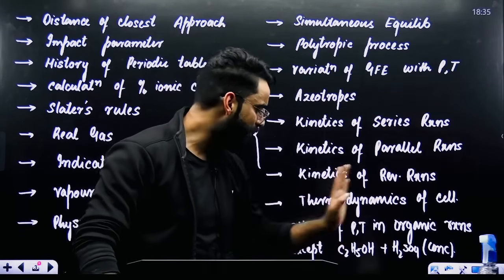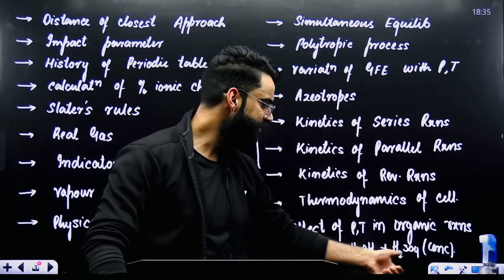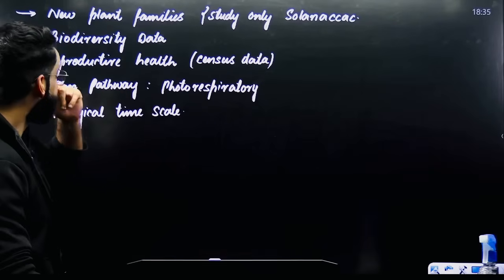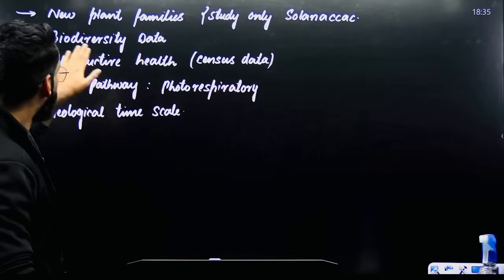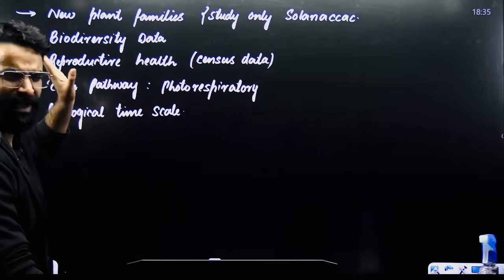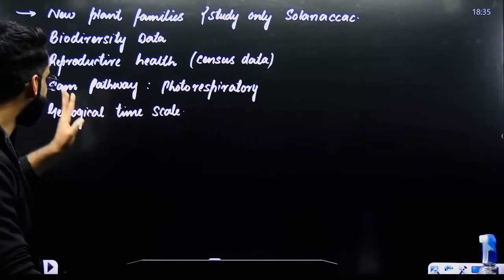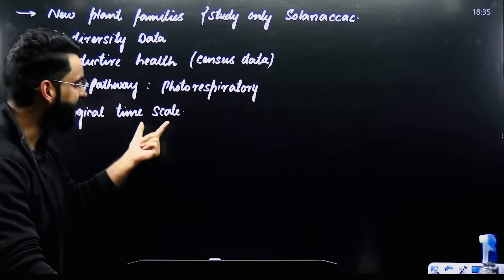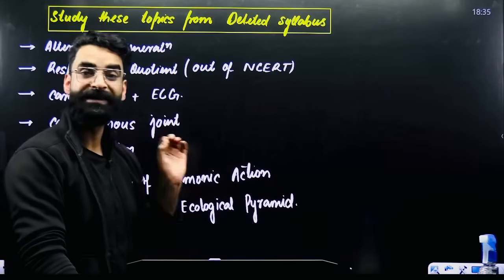Effect of pressure, temperature in organic reactions, you can avoid this particular topic except when it comes to C2H5OH, H2SO4 concentrated, right? Similarly, my dear students, new plant families, you have to study only this particular one. Biodiversity data, skip, prioritize less. Reproductive health, census data, right? Prioritize less. CAM pathway, right? You can prioritize less. Again, geological time scale, you can prioritize less. No need to waste a lot of time in order to cover these topics.